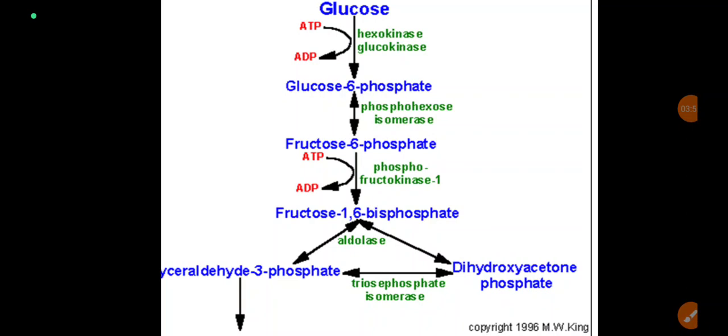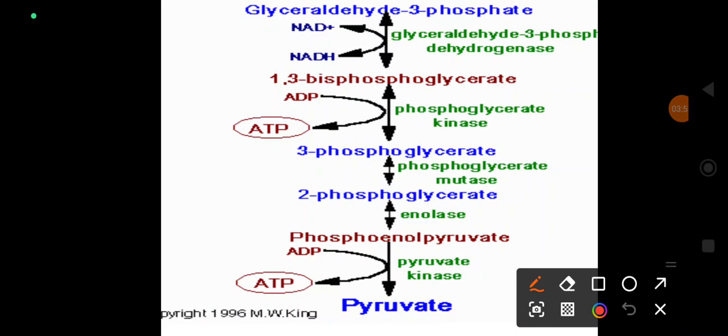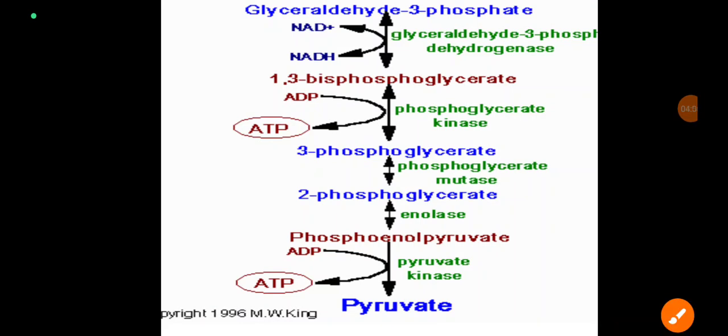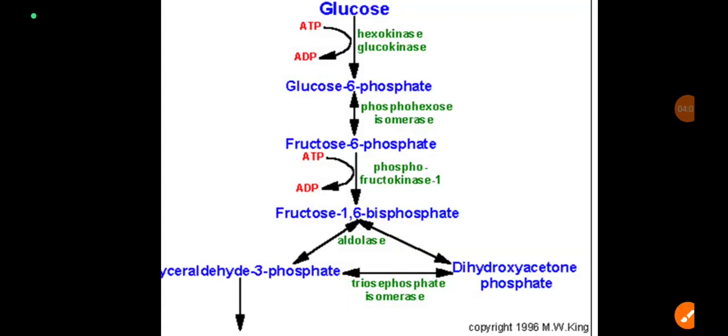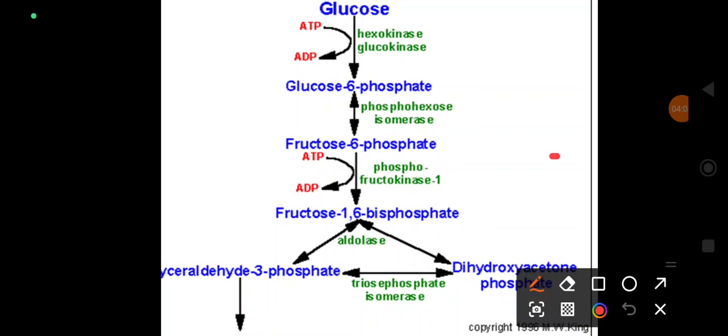Fructose 2,6-bisphosphate is reconverted to fructose 6-phosphate by the enzyme fructose 2,6-bisphosphatase, which is active in the phosphorylated condition in the presence of the hormone glucagon.